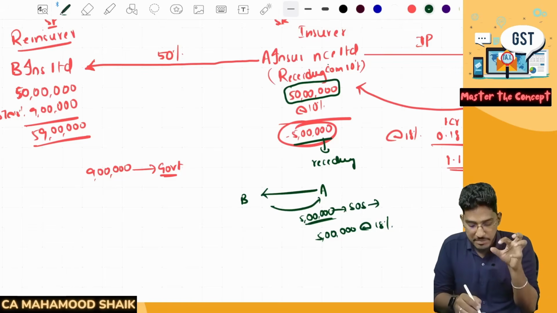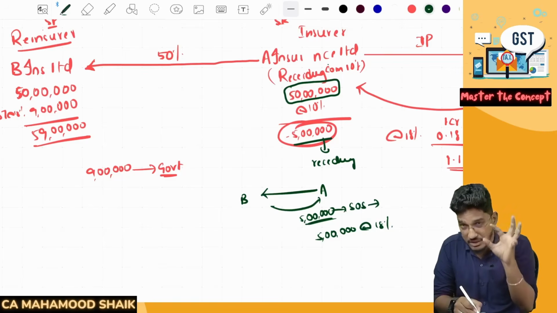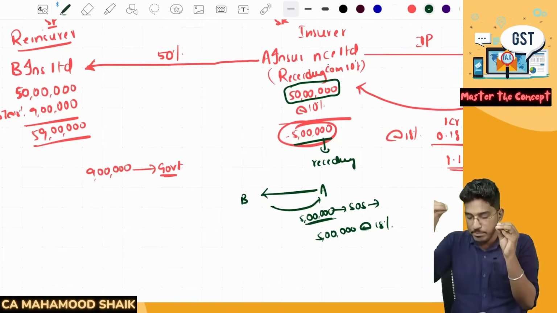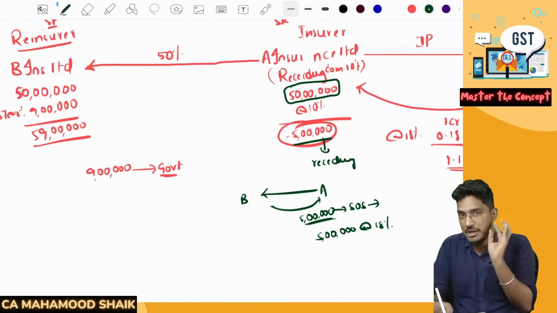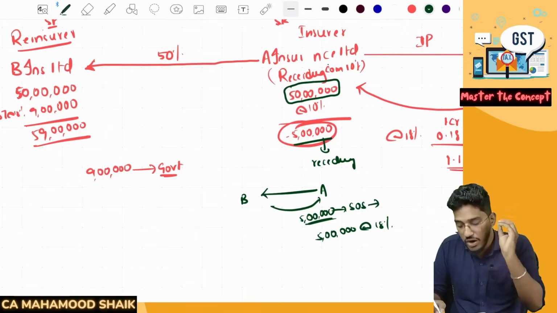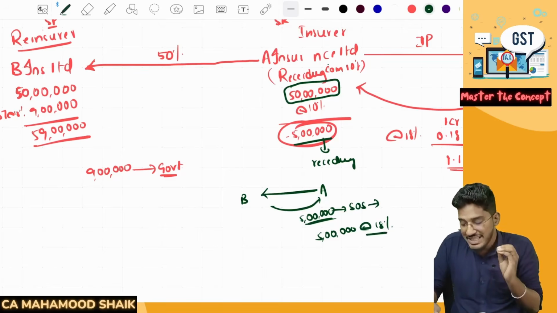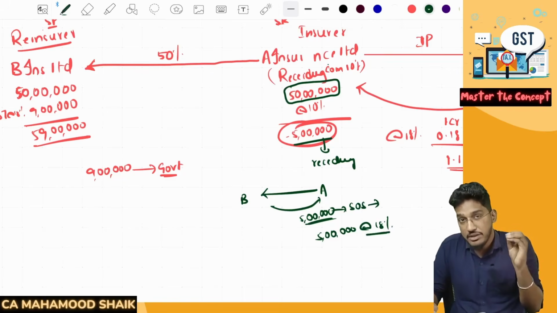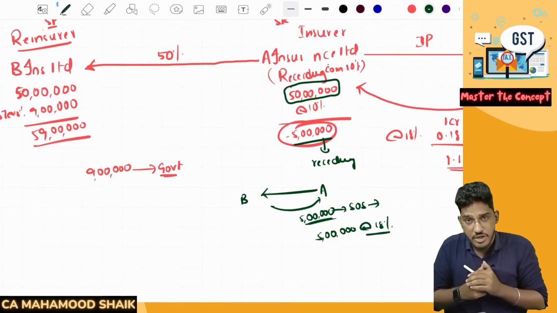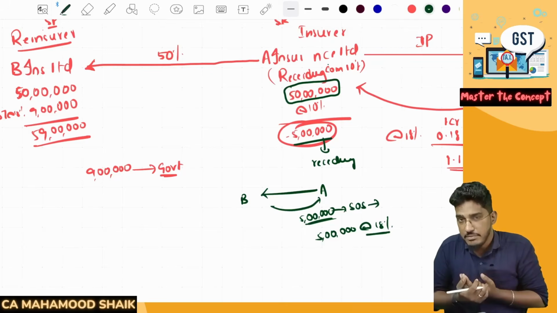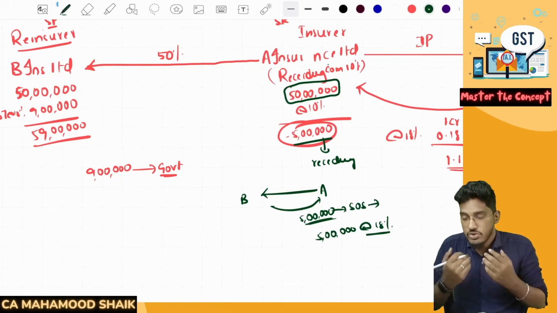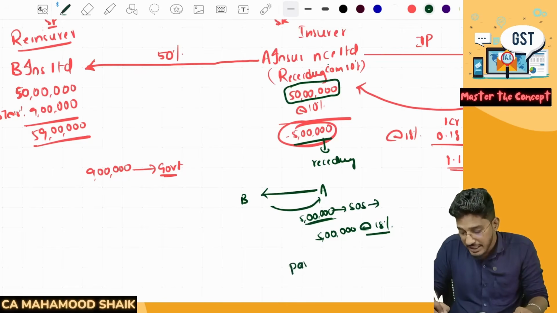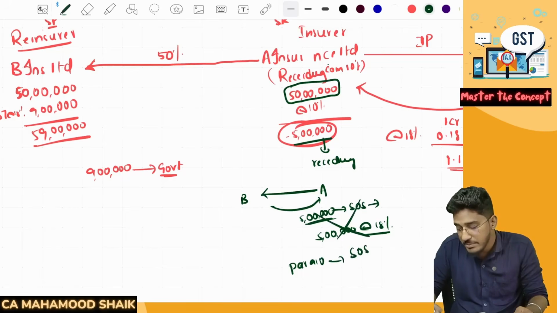Okay, so now on this receding commission, if you once again charge GST, then what will happen? Double taxation. So now, since it is getting taxed twice, they have introduced para number 10, saying that this receding commission will neither be considered as supply of services, nor as supply of goods.